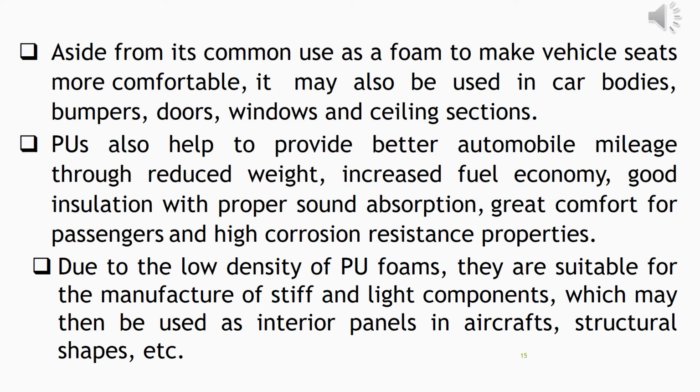You have seen the heading automotive applications in the last slide. Automotive applications of polyurethanes are vast. Aside from its common use as a foam to make vehicle seats more comfortable, it may also be used in car bodies, bumpers, car windows, car doors, and the ceiling sections of cars. PUs also help to provide better automobile mileage through reduced weight, increased fuel economy, good insulation with proper sound absorption, greater comfort for the passengers, and high corrosion resistance.